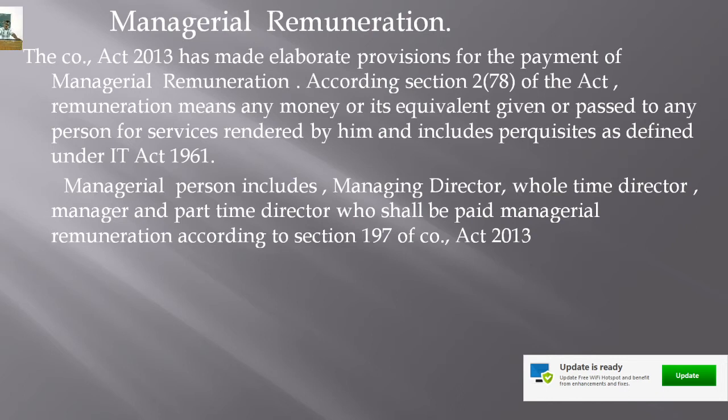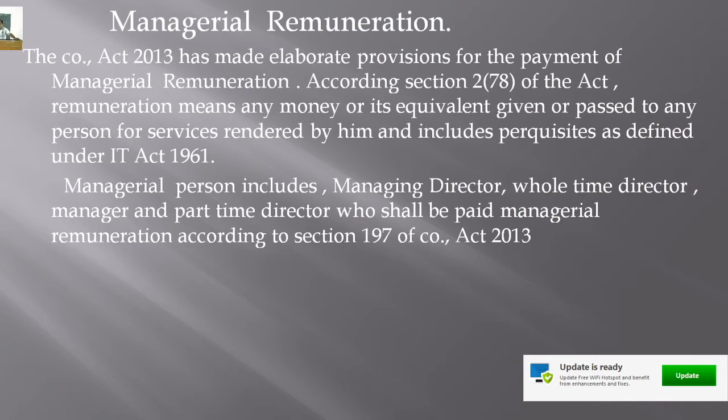So, what are those provisions that need to be studied here? Now, according to Section 2, subsection 78 of the Companies Act, remuneration means any money or its equivalent given or passed to any person for services rendered by him, and includes perquisites as defined under the Income Tax Act 1961.